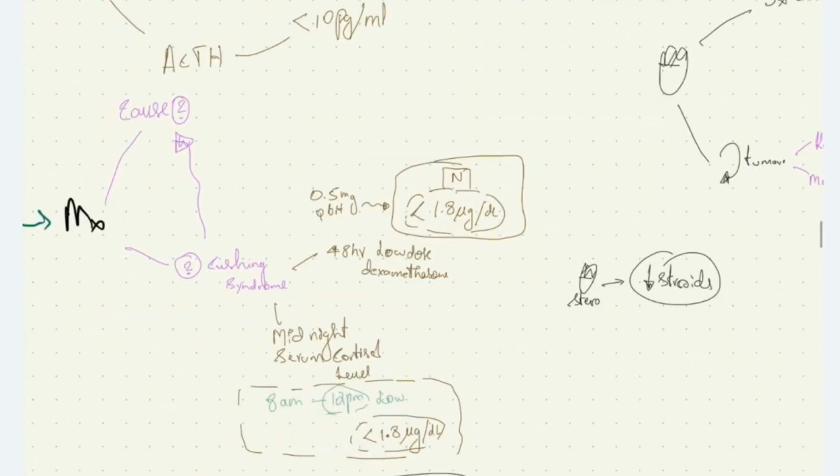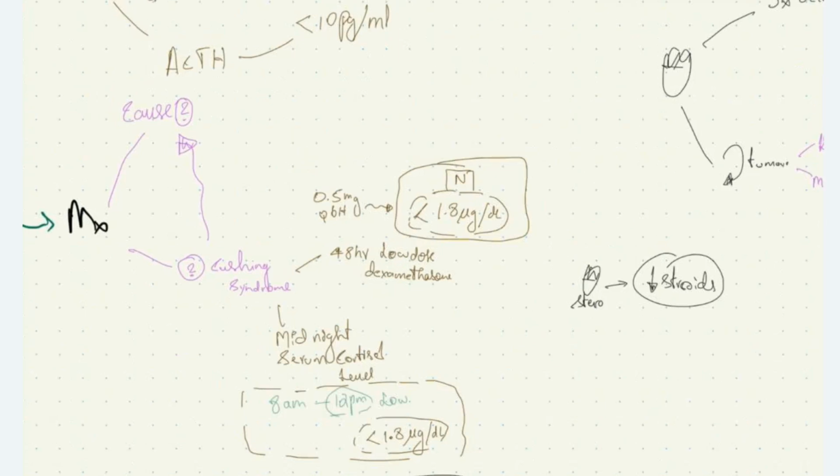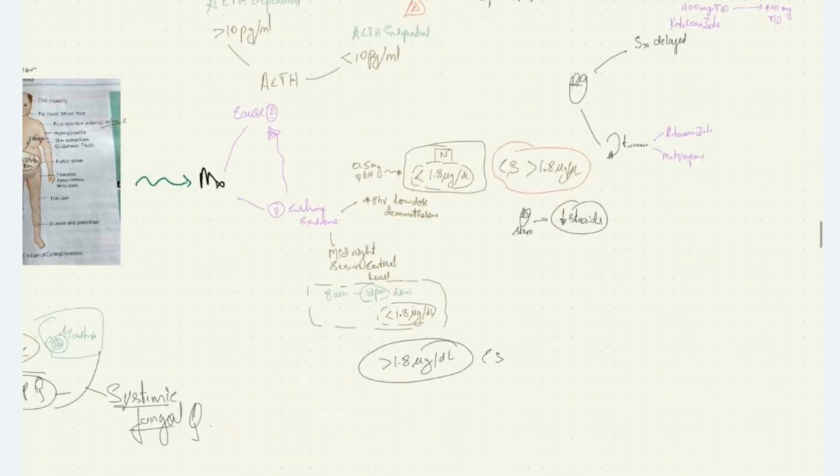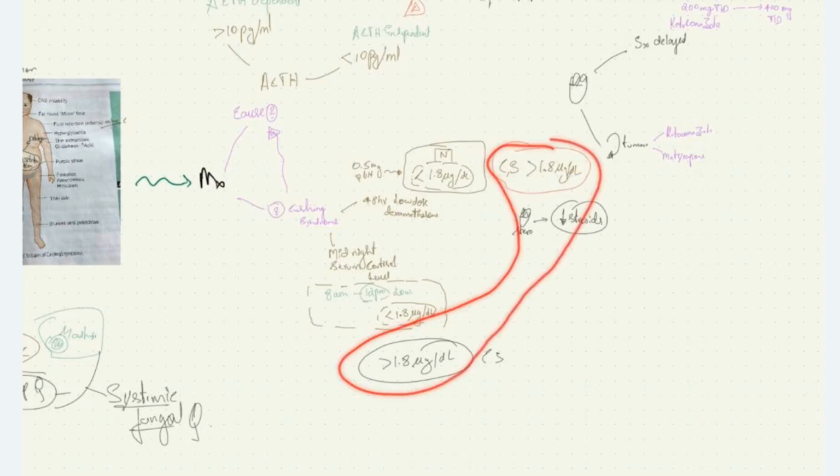If we give dexamethasone 0.5 mg 6-hourly to these patients for 48 hours, and after that we estimate the plasma cortisol level, then normally it should be less than 1.8 microgram per deciliter due to reduced endogenous production of steroids. But in patients with Cushing syndrome, the levels will be more than 1.8 microgram per deciliter. In both the midnight serum cortisol level estimation and the 48-hour low dose dexamethasone test, if the cortisol level is more than 1.8 microgram per deciliter, it suggests Cushing syndrome.